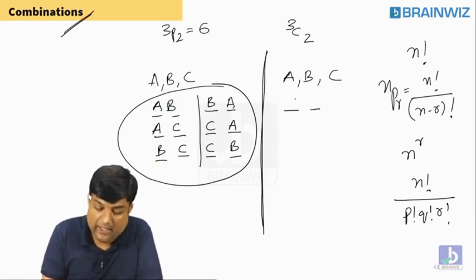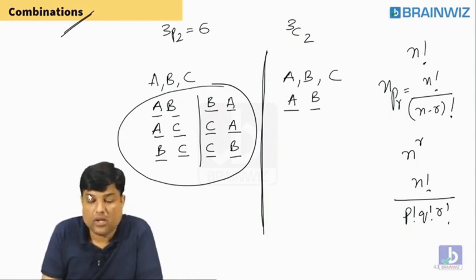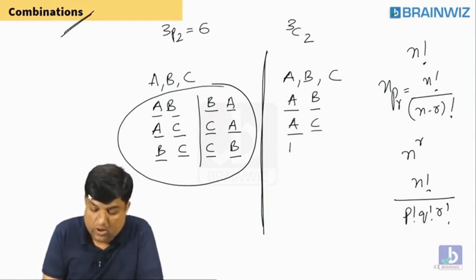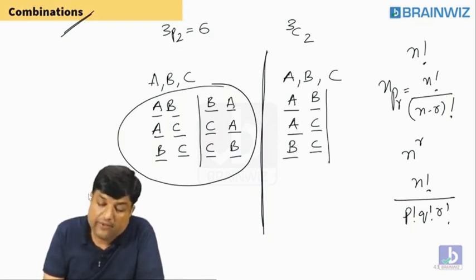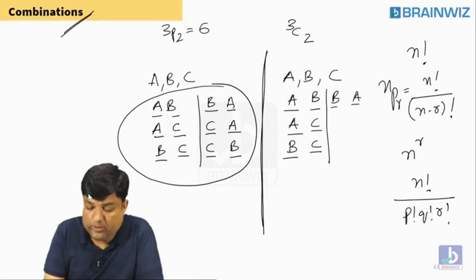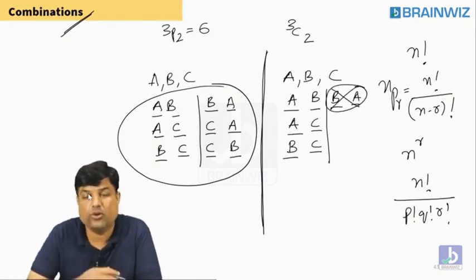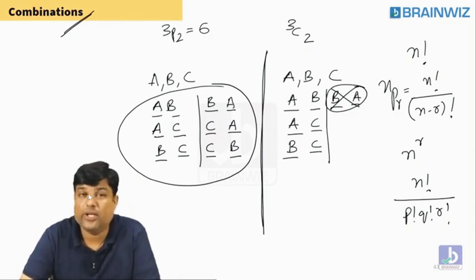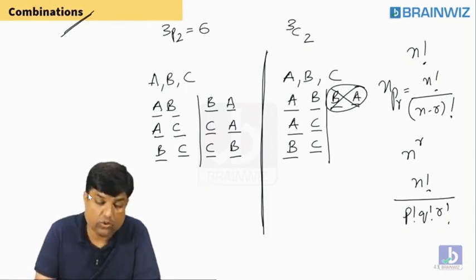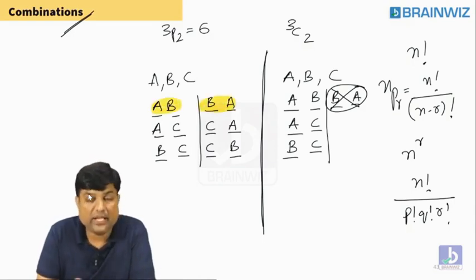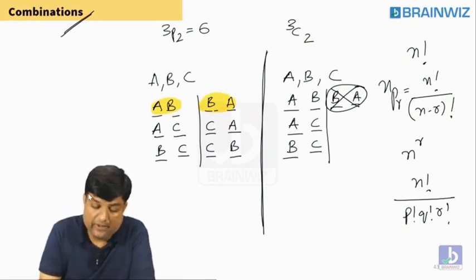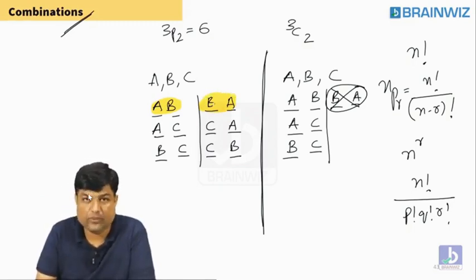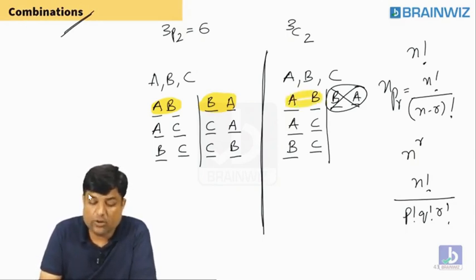So the first selection can be AB, or else you can have AC, or you can have BC. Are you understanding, everybody? Do you think, students, when you select AB, do you think BA can also be selected once again? No, that is wrong. When you select AB, you cannot select BA. But in arrangement, that is okay. In arrangement, AB, BA, both are different arrangements. A will sit first, B will sit next. In the second arrangement, B will sit first and A will sit next. But in selections, it is not true.